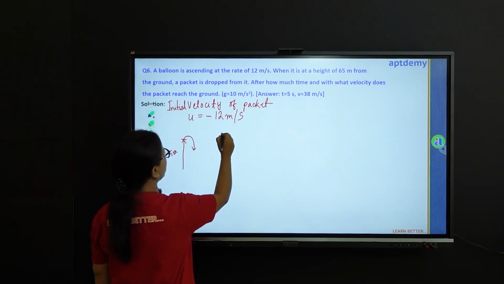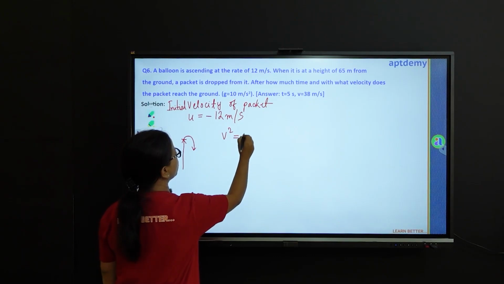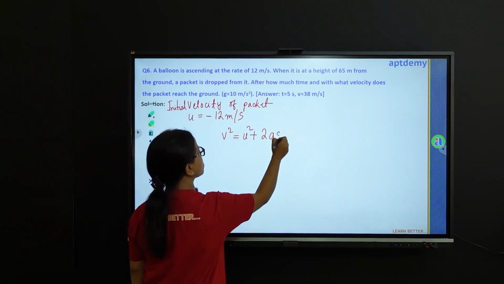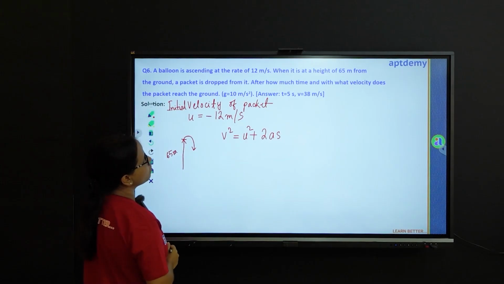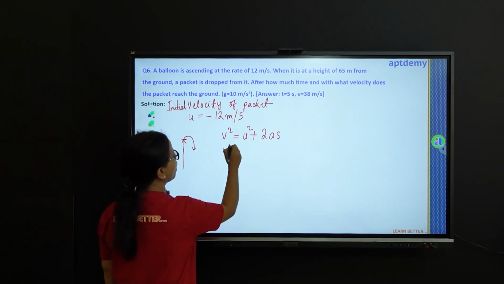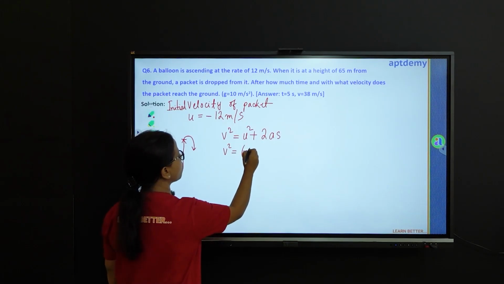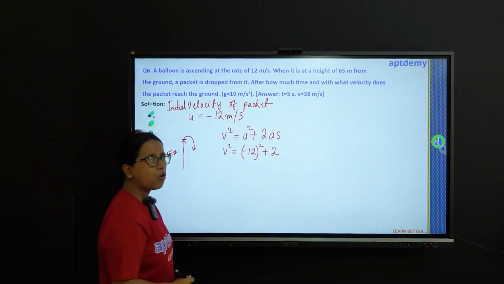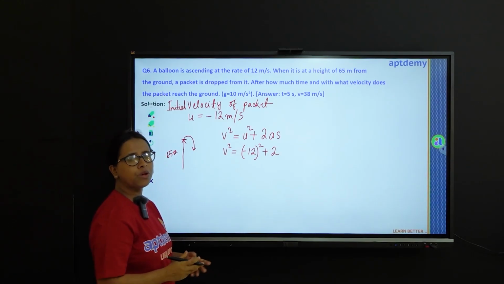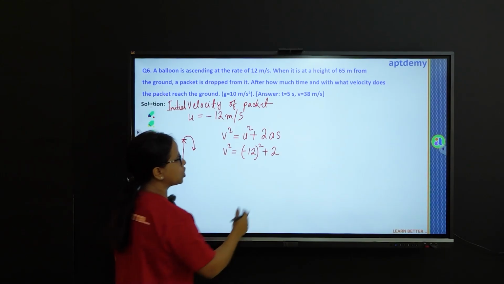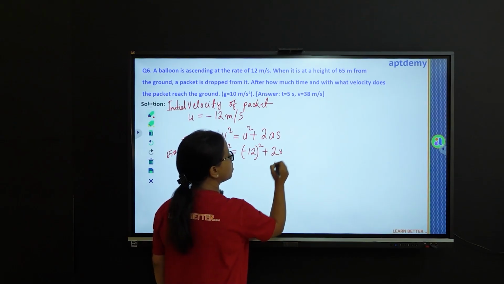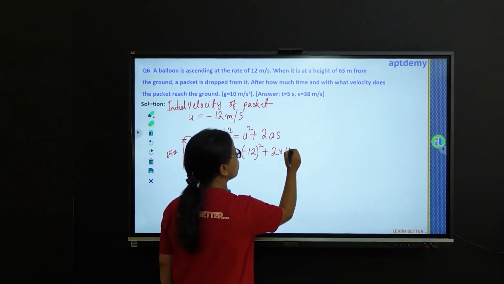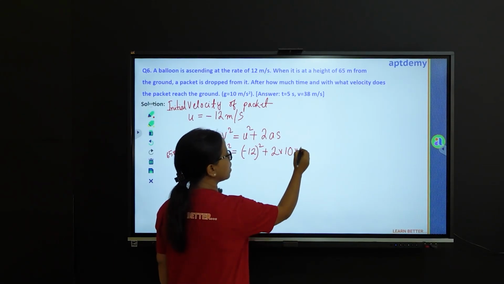We shall use the formula v square equal u square plus 2as. Now what is v? V is the final velocity which we are asked to find out. What is u? This is minus 12 whole square plus 2. This is downward motion, and we know gravity always acts in the downward direction. So it is actually 9.8, but they have asked us to take the value as 10, so we will take that, and S is 65.